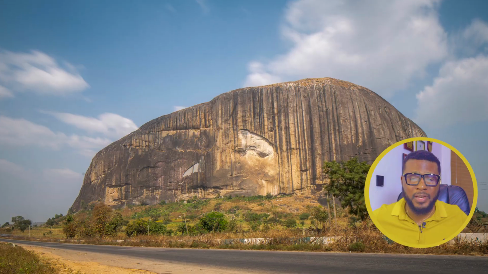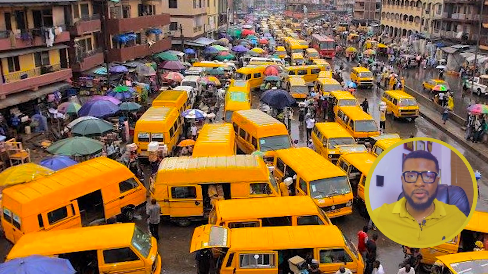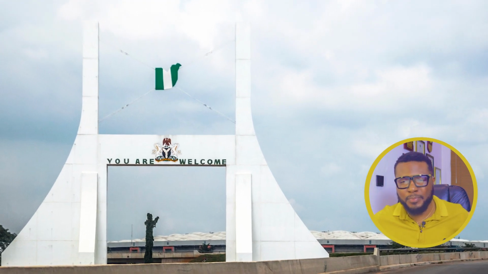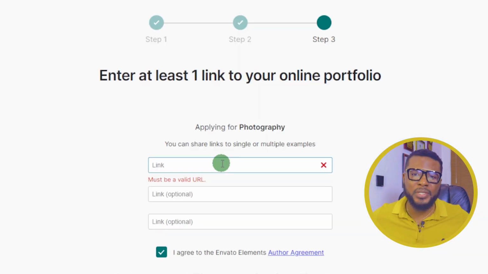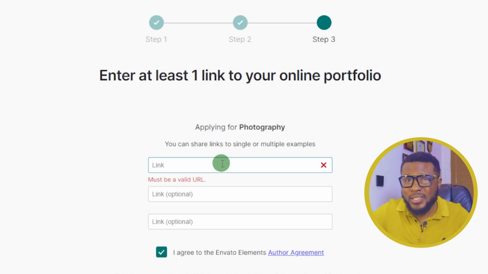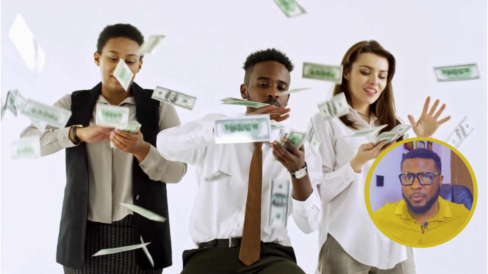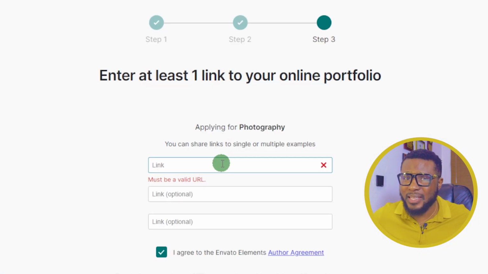You can take pictures of landscape, traffic, Lagos lifestyle, Abuja lifestyle. Take different kinds of pictures, depending on the area you want to specialize. You can even become a professional model. Yes, you can even become a professional model and sell your pictures. Pictures that you see that we use, pictures like this, or even videos like this, are pictures that we buy from all these platforms, and these people get paid for it.